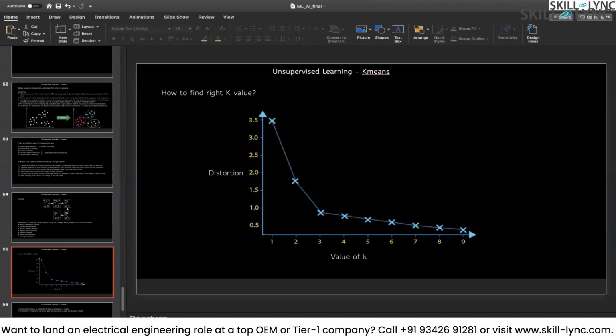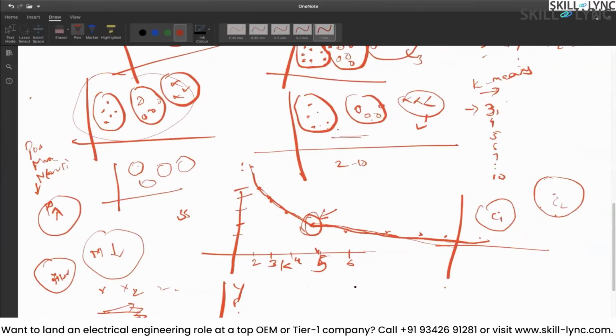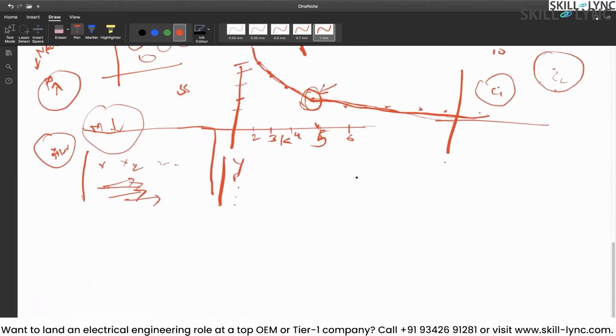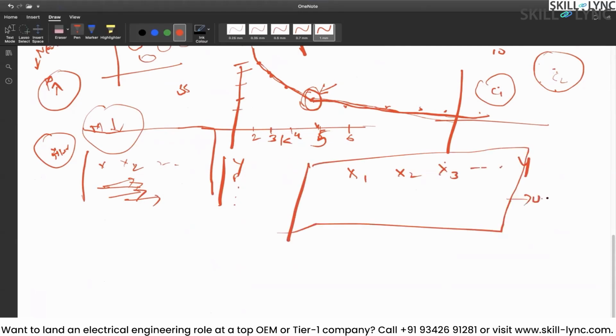Imagine that till here it is your unsupervised learning. You have come up with your own output using unsupervised learning. And your y is 0, 1, 2. 0 belongs to Porsche, 1 belongs to Mercedes, 2 belongs to Maruti.